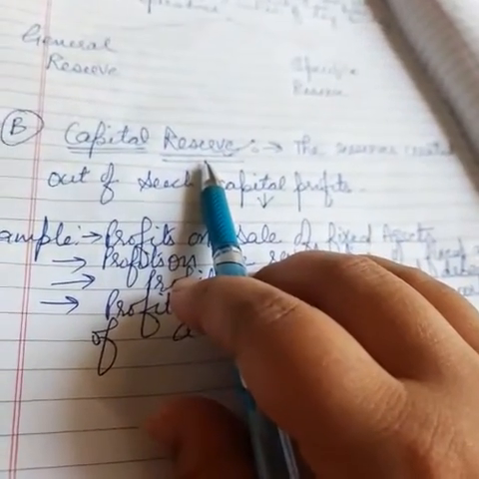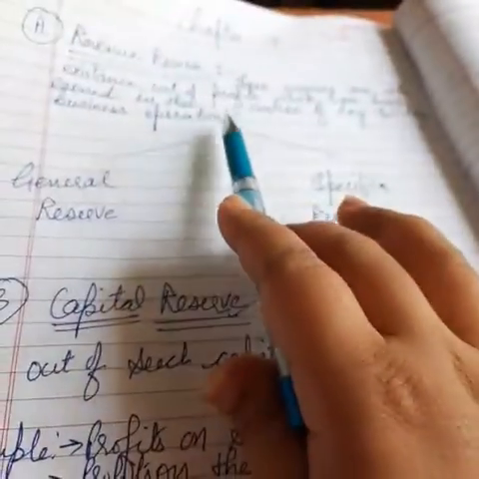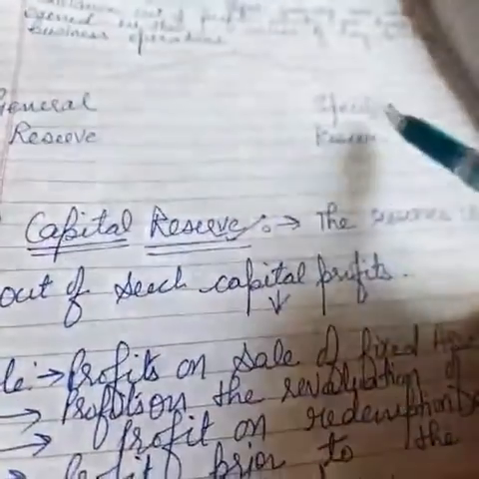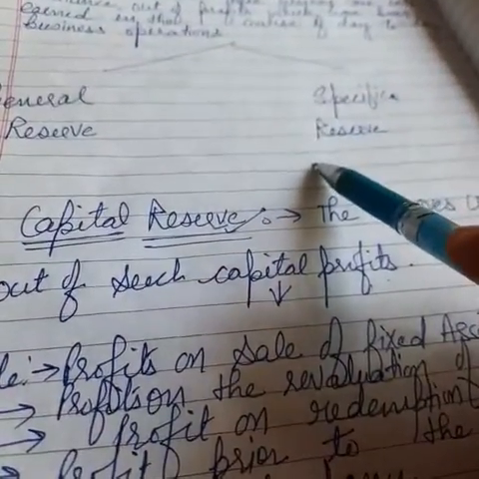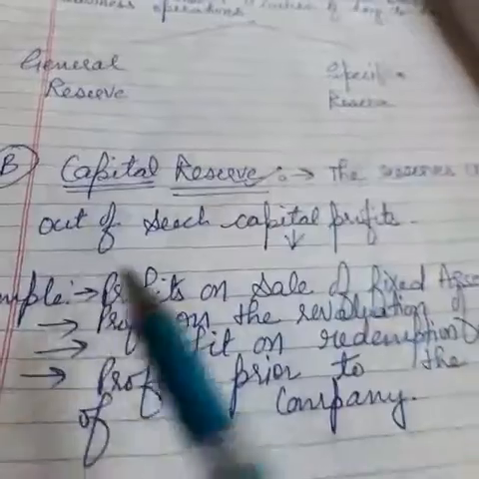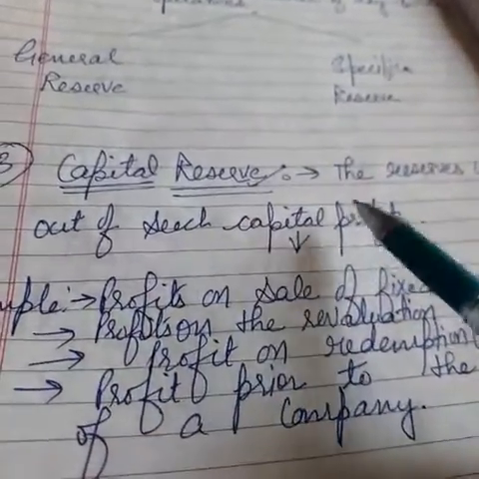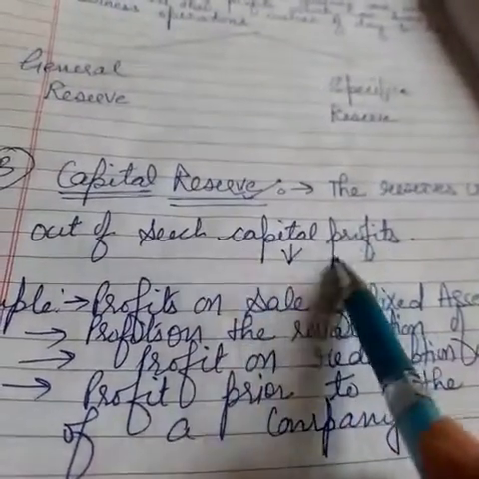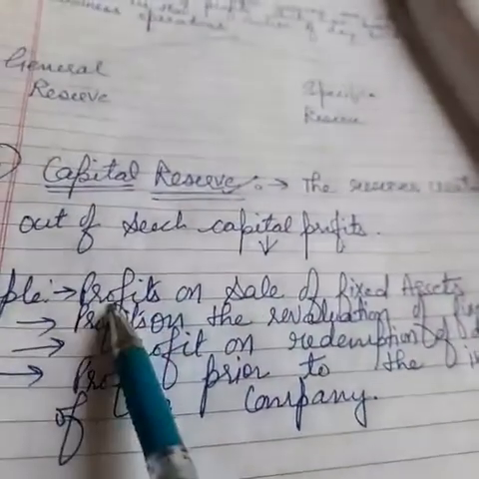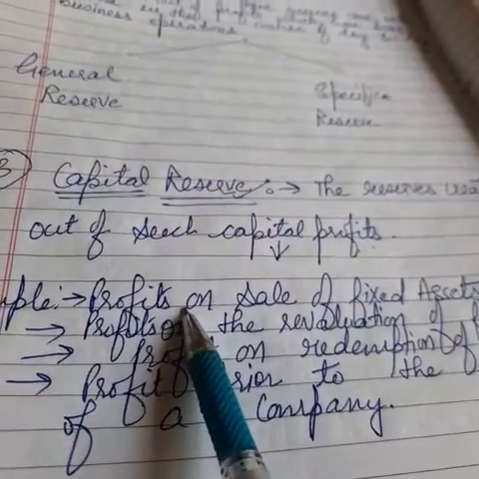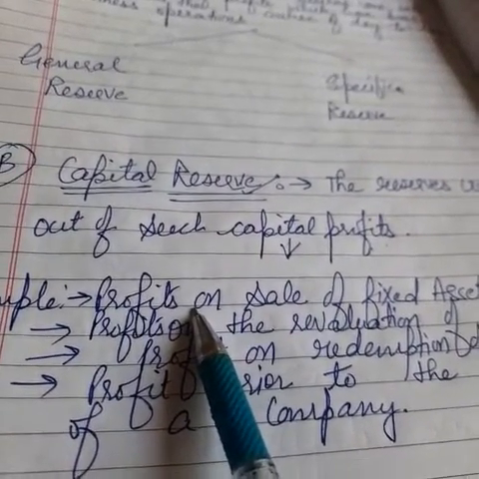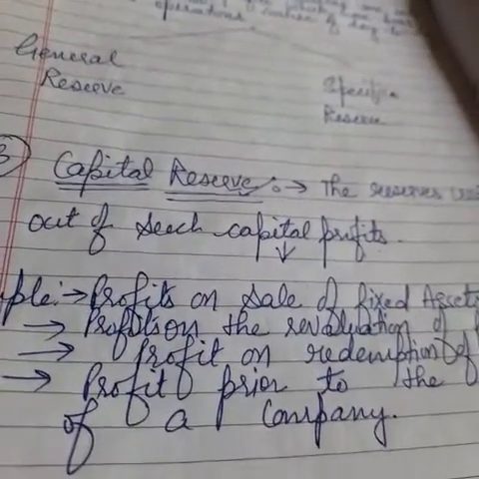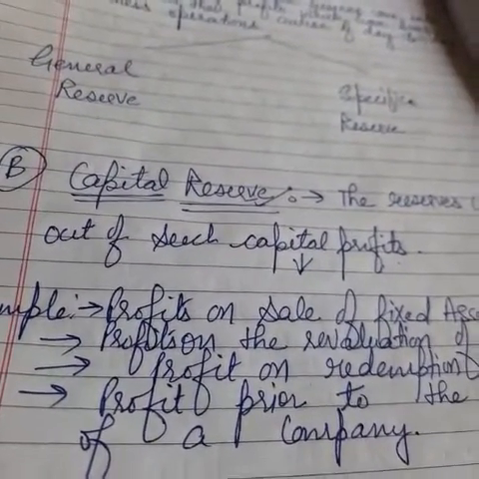Now one thing I want to tell you: in case of general reserve, we can utilize the money for any purpose, and for specific reserve, for a specific purpose. In case of capital reserve, the profits will be utilized to set off only capital losses. For example, if we have sold our asset on profit, it is not sure that in the future we will sell another asset on profit. We can also sell on loss.